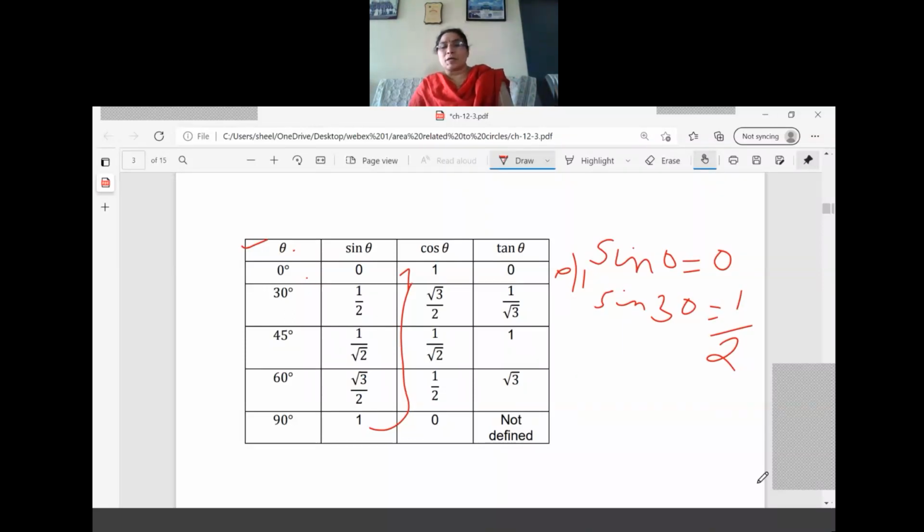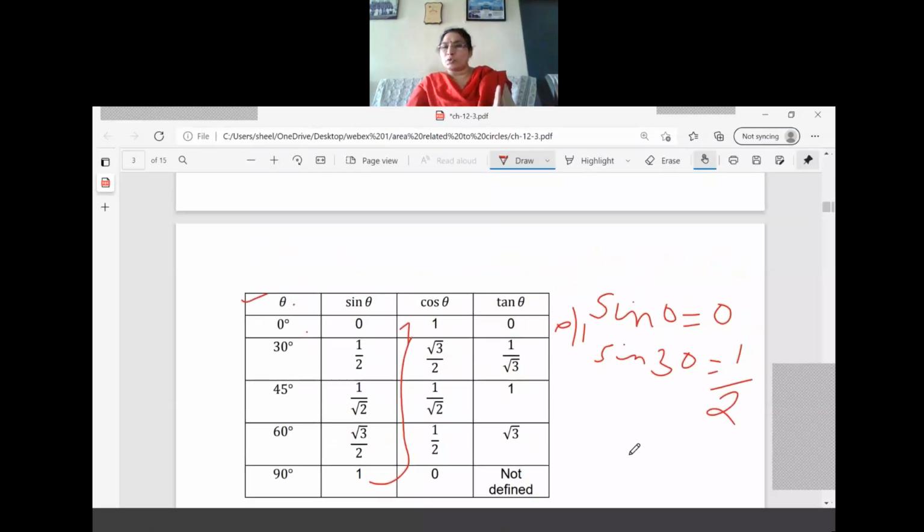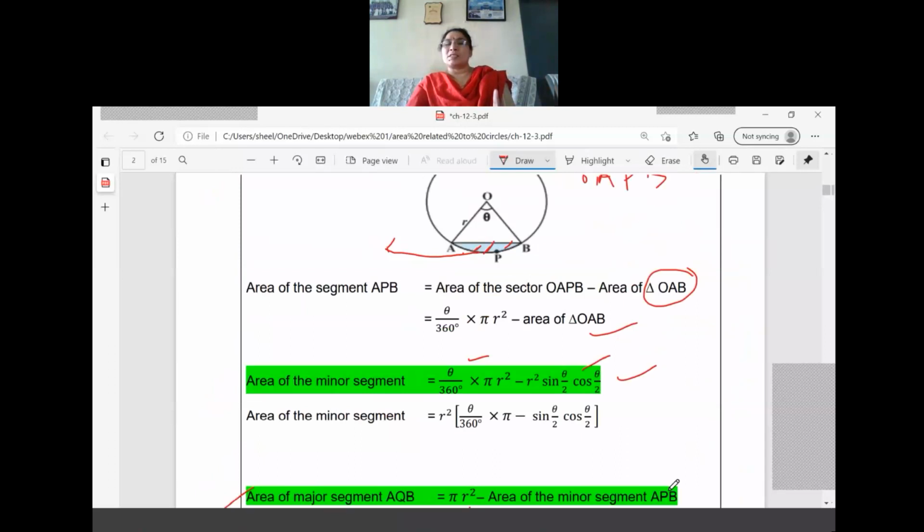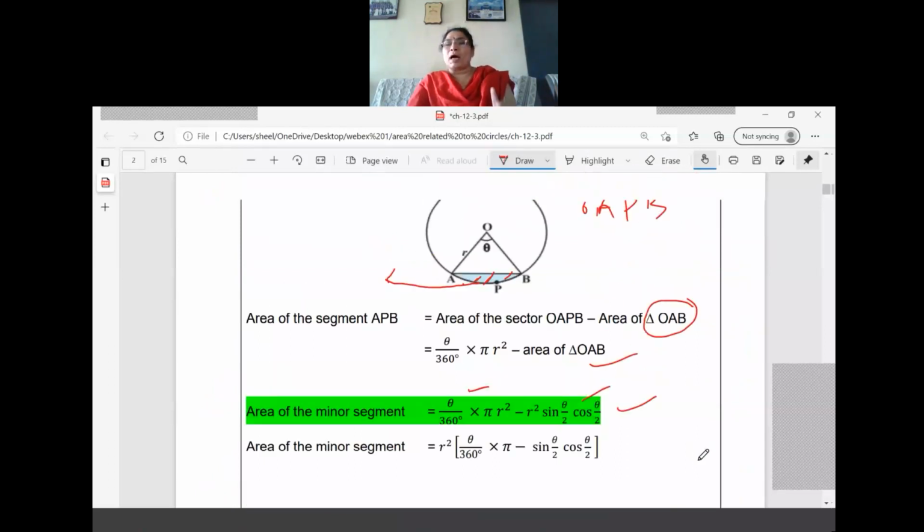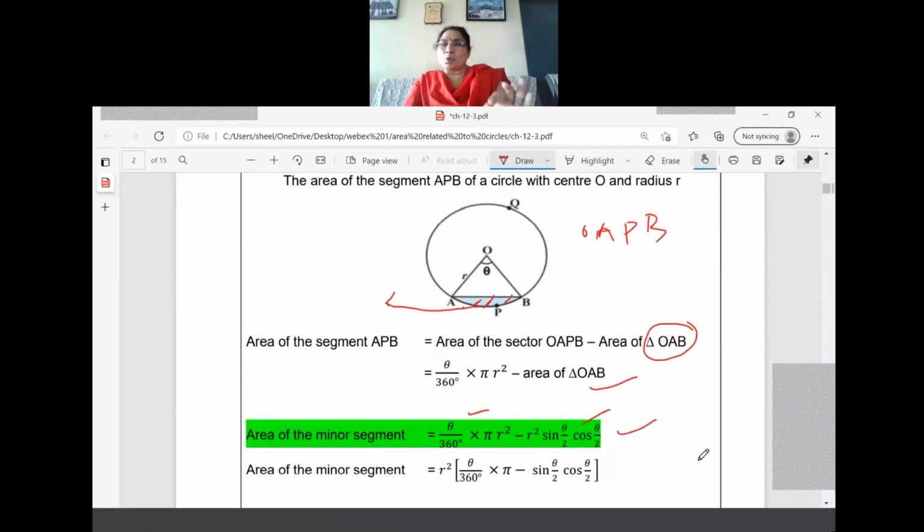Understood? Otherwise, what will happen? You will feel it is very difficult to solve, and it will take time. You can understand while doing the example only, so don't take the tension. I'll go back once again and show the formula first. What is the formula for the area of the segment? Keep in mind the diagram we have. We are finding the area of the segment, so area of the sector minus area of the triangle.